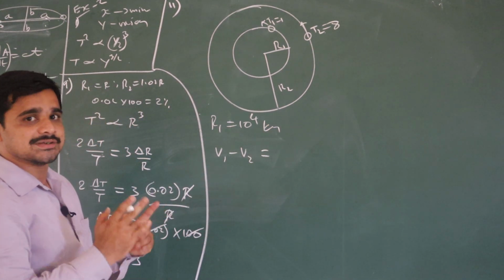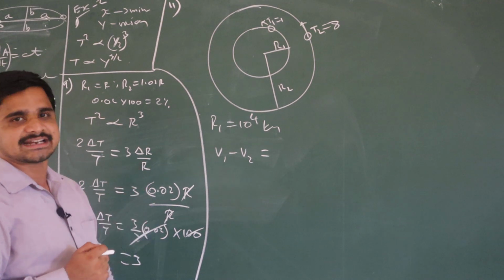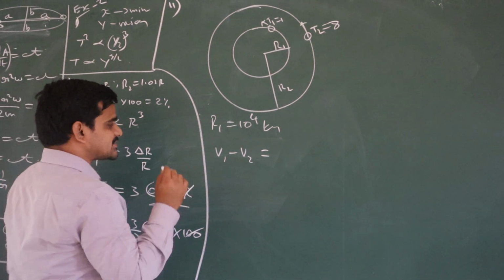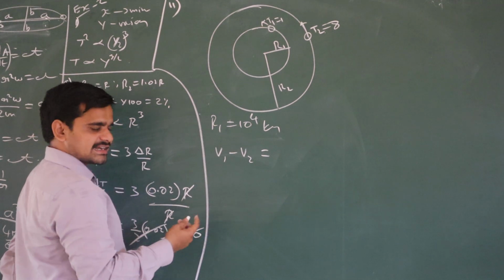Same direction means relative minus, opposite direction means plus, we will get the relative velocity, right? So what is v1? First we have to write what v1 is, then substitute there and we will get the answer. I will tell you.